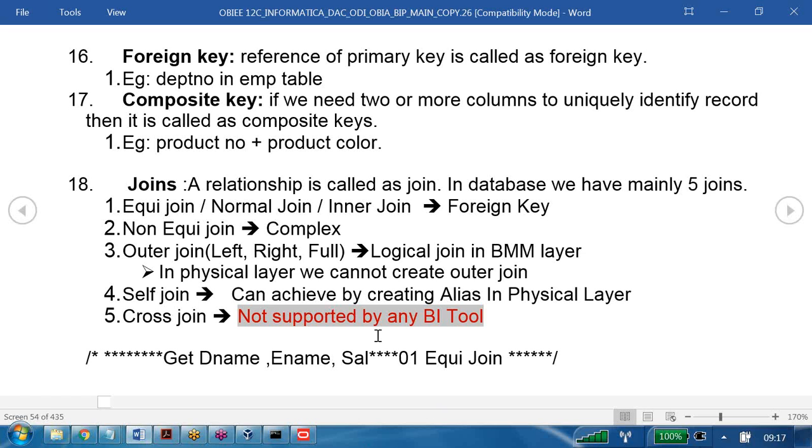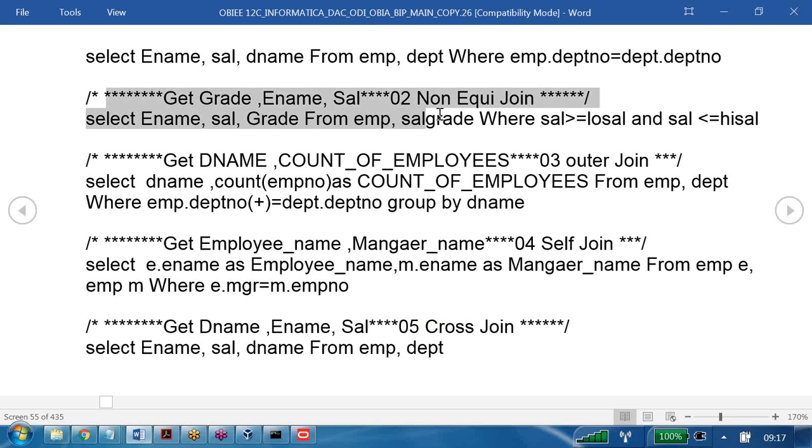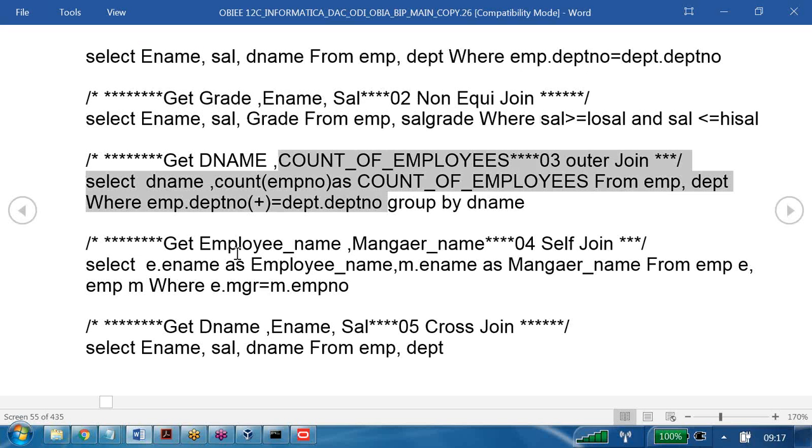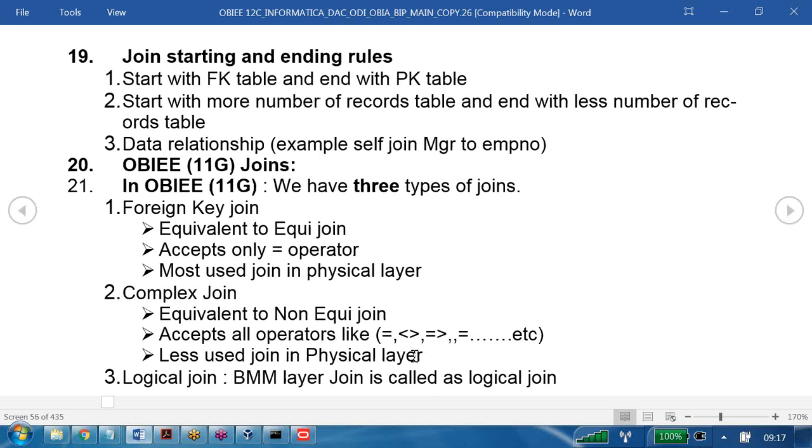Okay. With this, I am clear about what is equi join, non-equi join, outer join, self join, cross join. The related SQL queries I also gave here. For the people who don't know SQL, you can go and learn all the SQLs here, whatever I used to type, everything I provided. Now this is not our main goal actually. I want to join actually what?